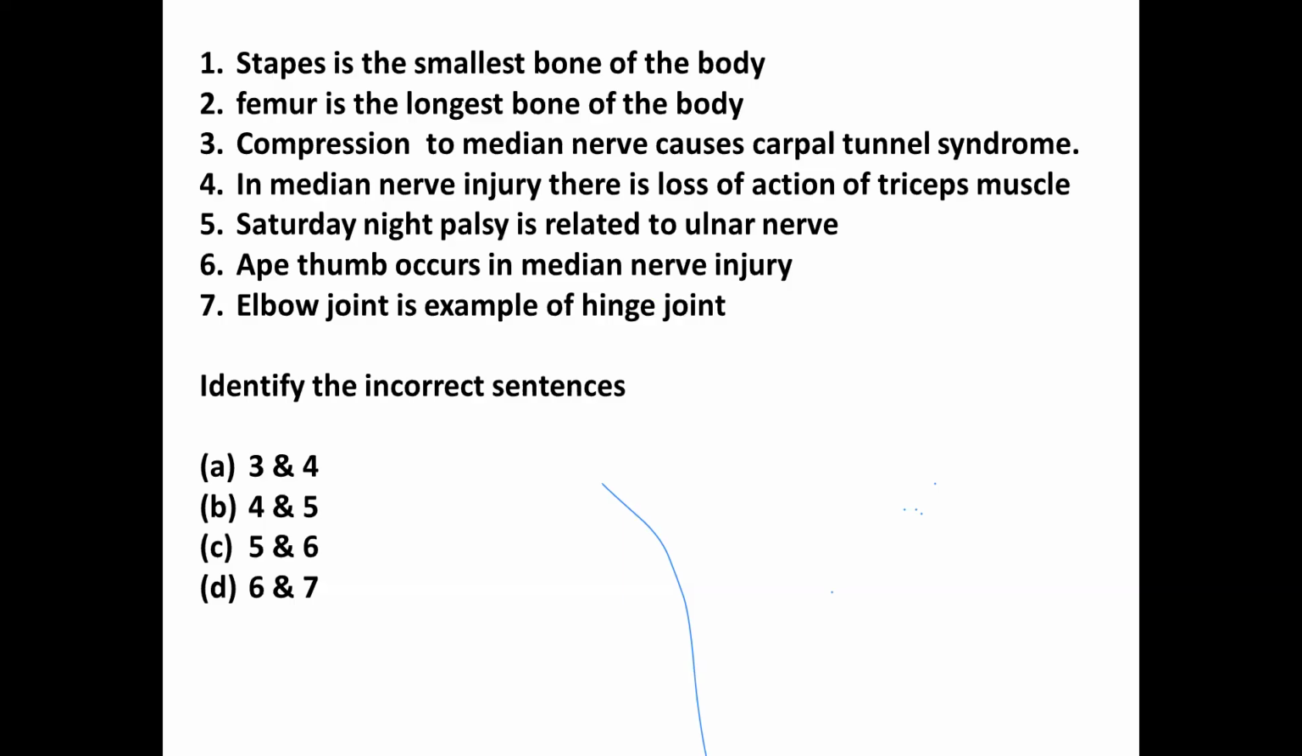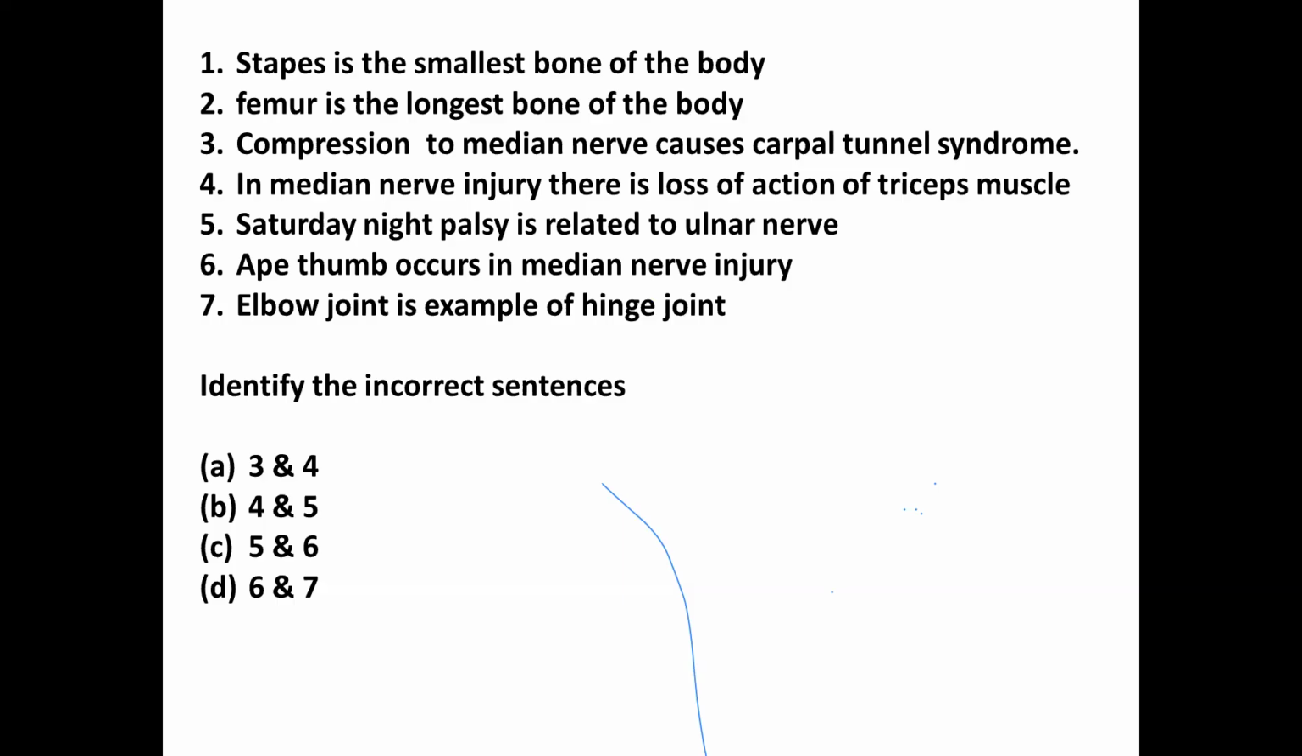थर्ड रॉन्ग है, गलत क्योंकि 4 और 5 गलत है, नहीं थर्ड तो सही है. मीडियम तो बी इनकरेक्ट, बी आंसर है, सेकंड भी B होगा सर. 4 and 5 incorrect है. Correct. You see, stapes is the smallest bone, correct. Femur is the longest bone, that is also correct. Compression to median nerve causes carpal tunnel syndrome, that is also correct. In median nerve injury, there is loss of action of triceps muscle.